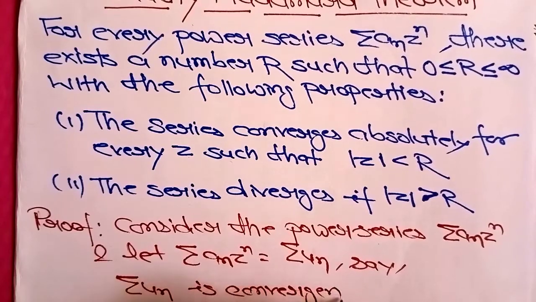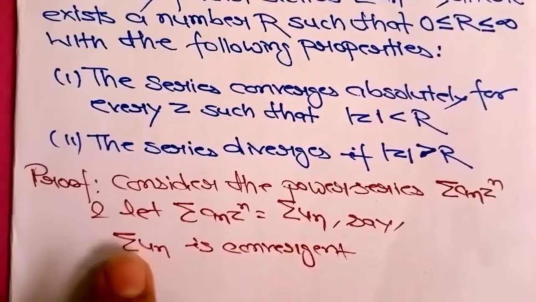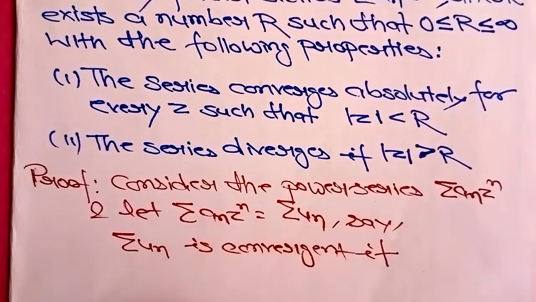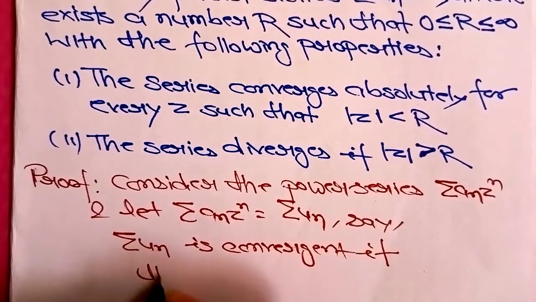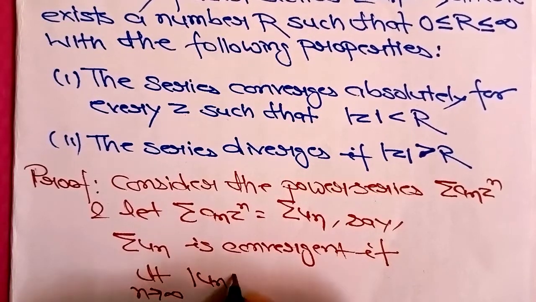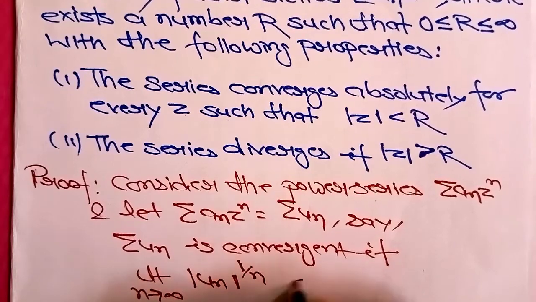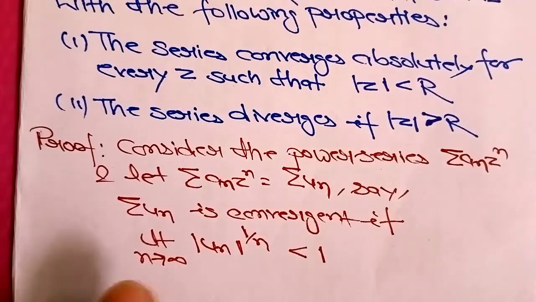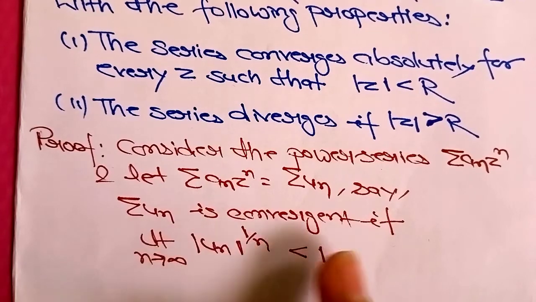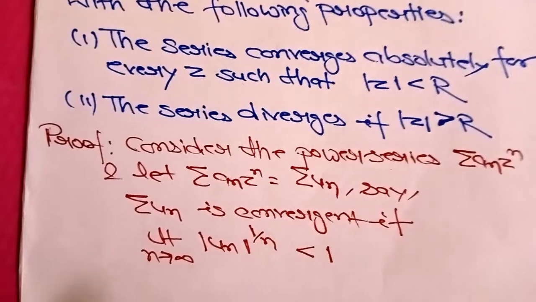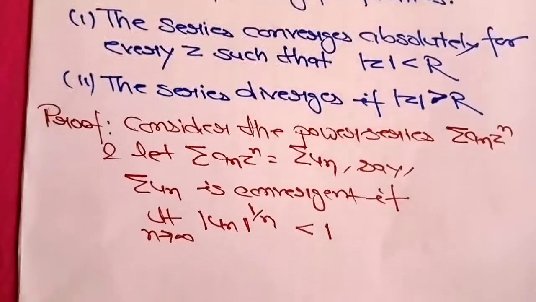By the root test we know that limit n tends to infinity of mod of un to the power 1 by n should be less than 1 for convergence.